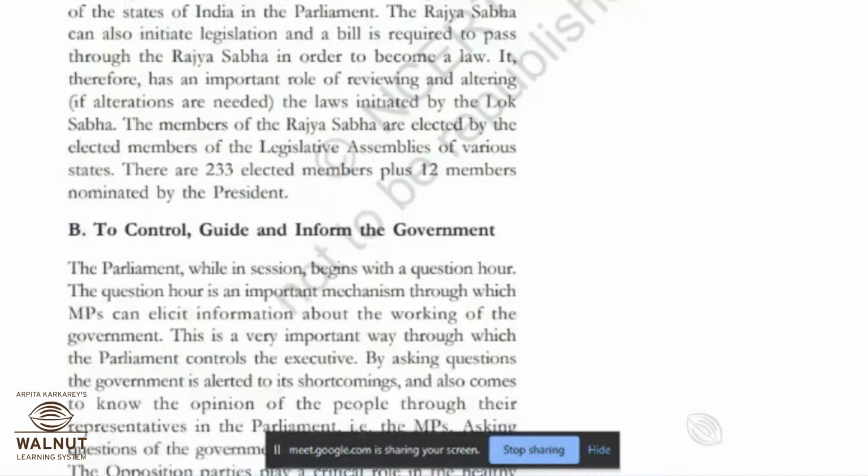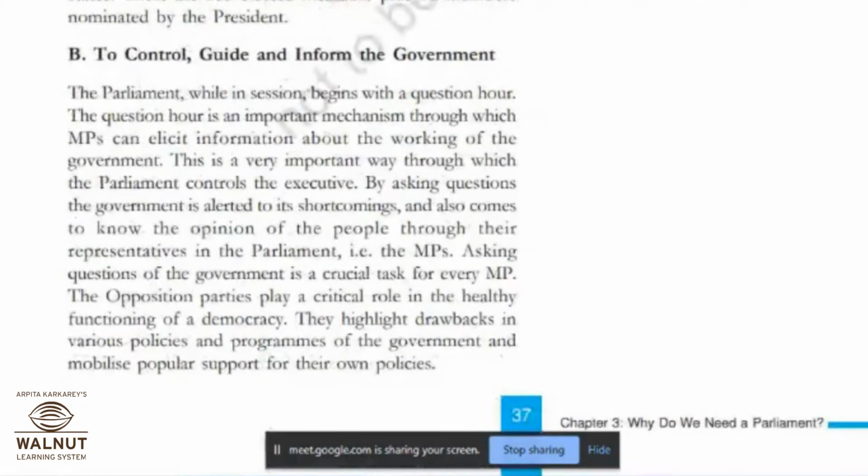Now to control, guide and inform government. Now if I talk about in short what all they are going to do to control, guide and inform the government, we are learning all these duties. So how are the elected members going to work? To control, guide and inform government.